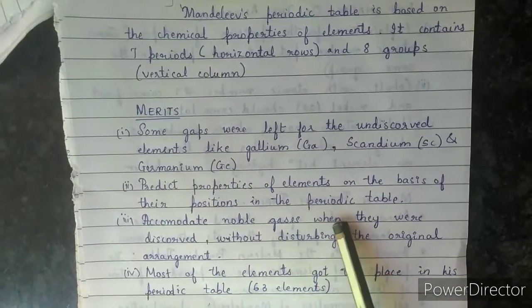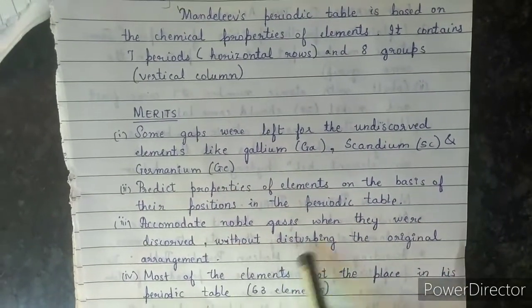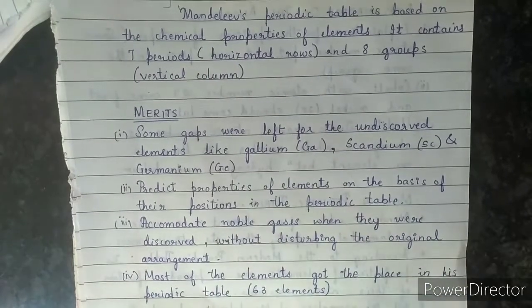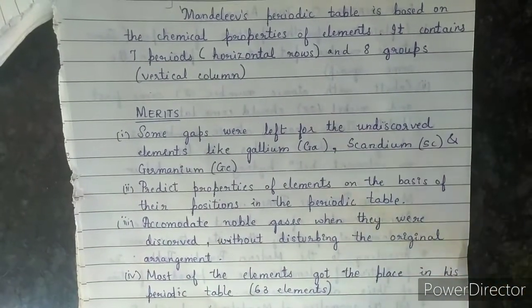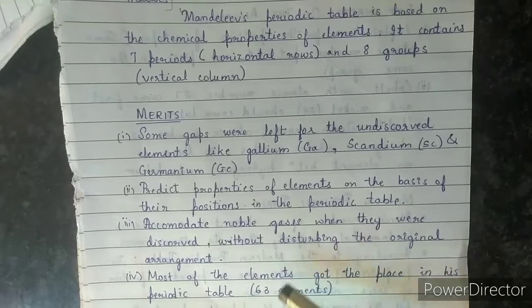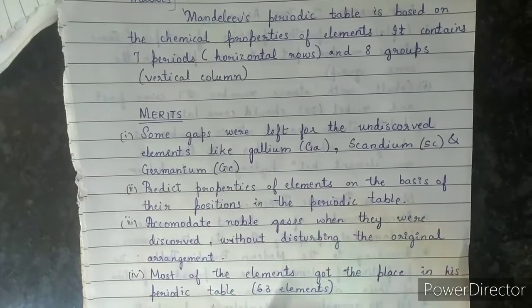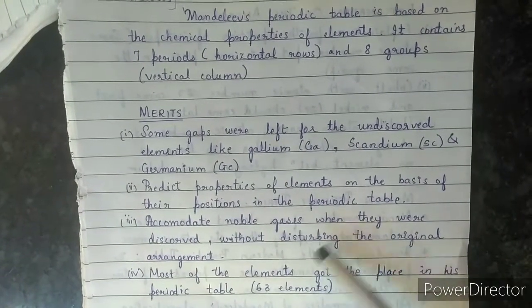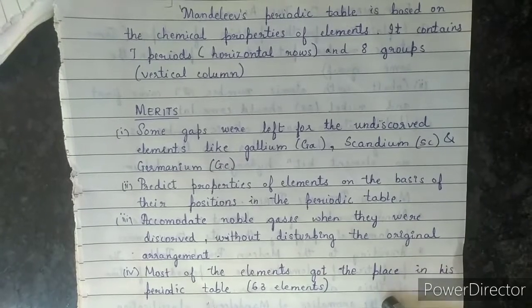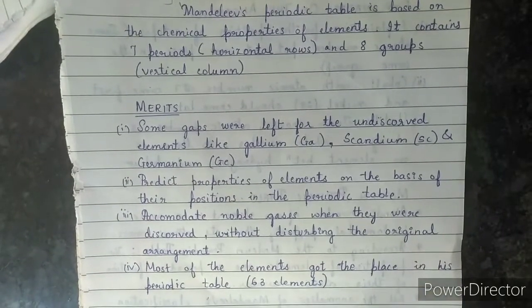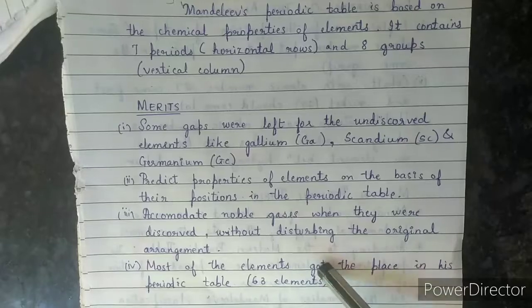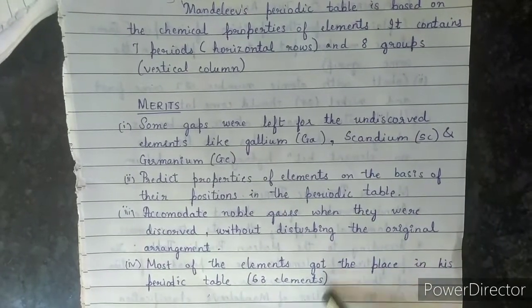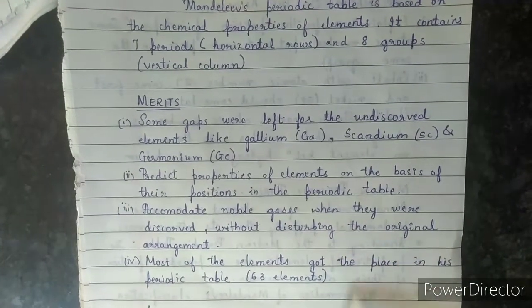Accommodate the noble gases when they were discovered without disturbing the original arrangement. As we said in the beginning, some gaps were left. So when the noble gases were discovered, they fit without disturbing the original arrangement. Most of the elements get placed in this periodic table. At that time 63 elements were known. So all the 63 elements got a place in the periodic table.